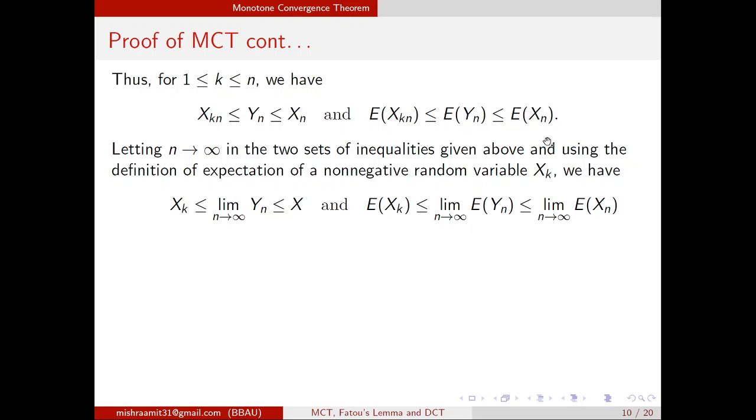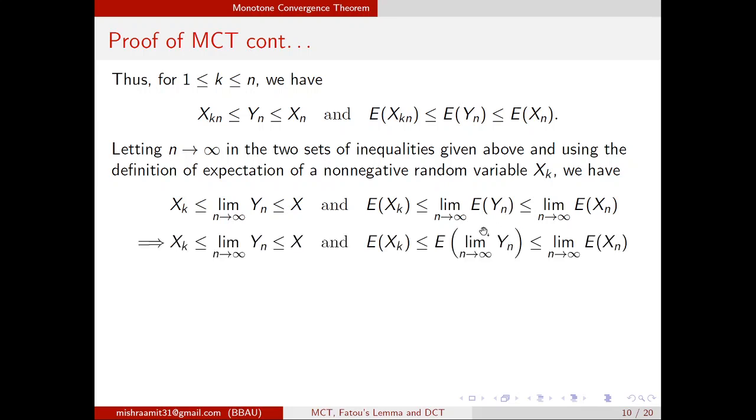Expected Xn, we can take the limit too. Then we know that the Yn's were non-decreasing, non-negative simple random variables, and for simple random variables, by definition, I can take the limit inside. This is by definition.